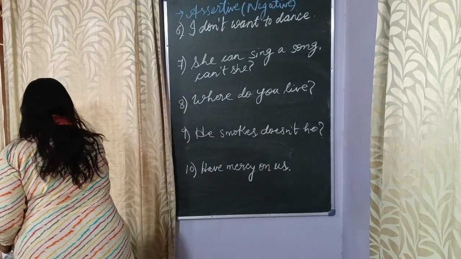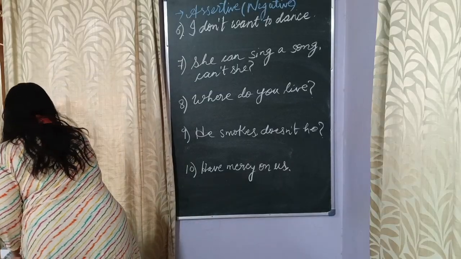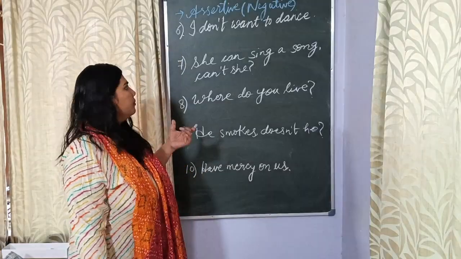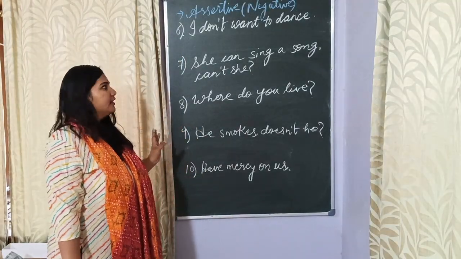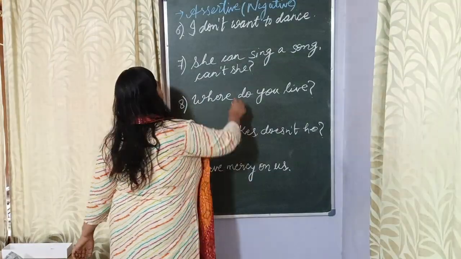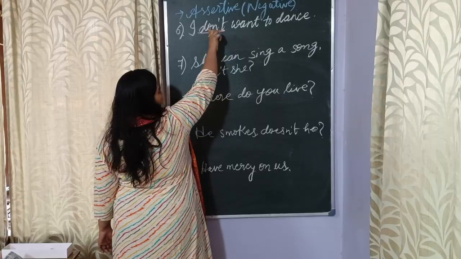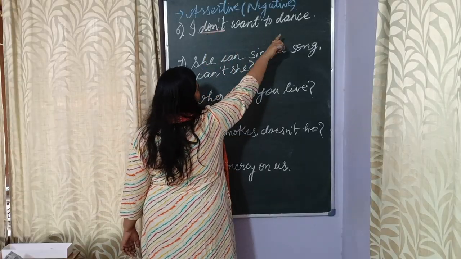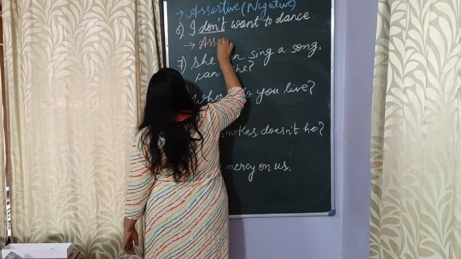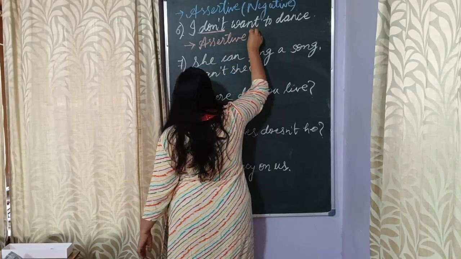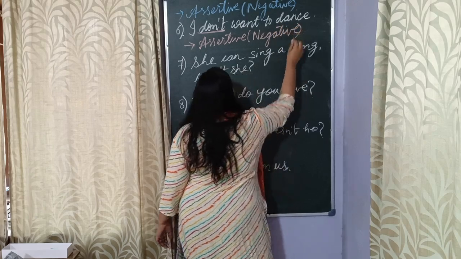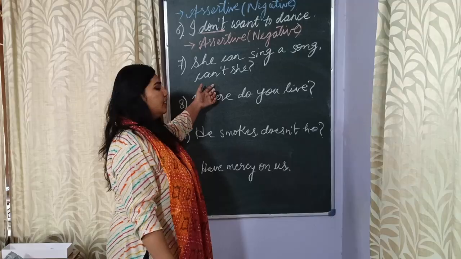Okay. Now, if you look at the 6th one, I don't want to dance. There is this one word which will give it away. Which is that tricky word? Can you locate it? Exactly, this is the word don't. Don't stands for do not. I do not want to dance. Since the word not has come, so this becomes our assertive negative sentence. Yes.